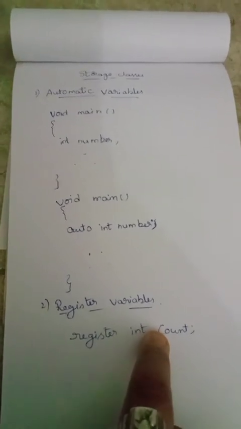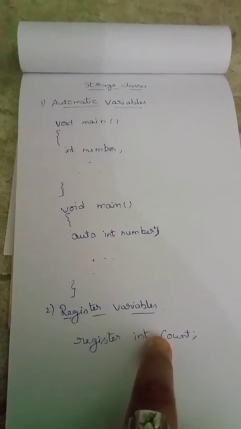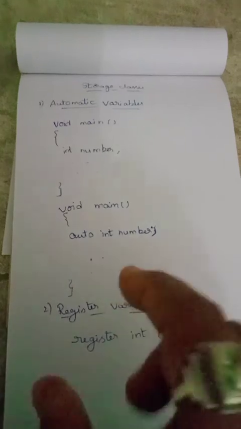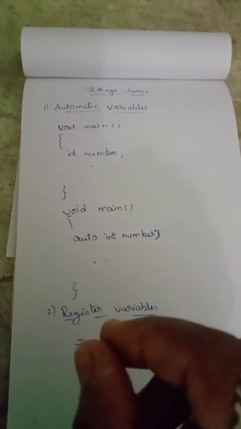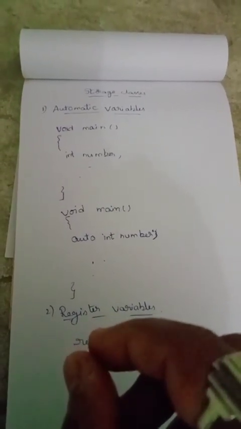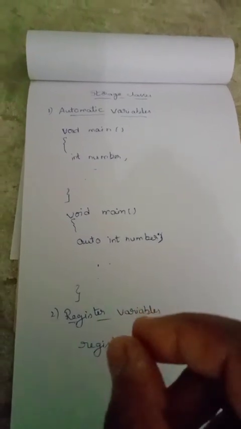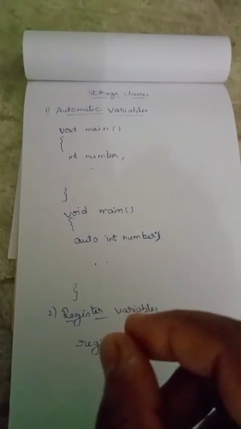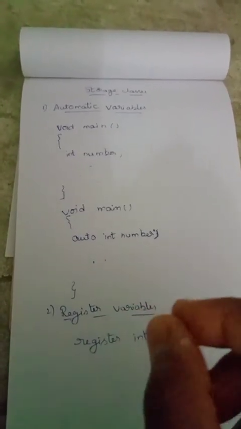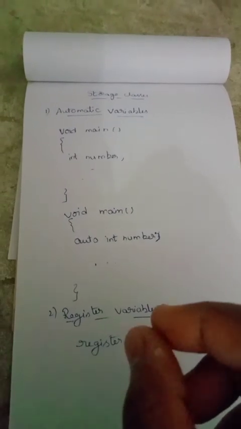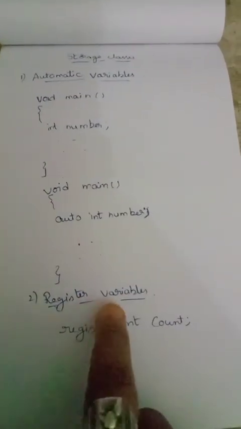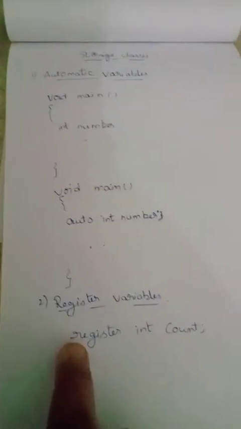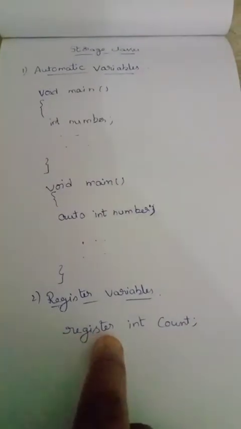Since only a few variables can be placed in the register, it is important to carefully select the variables for this purpose. However, C++ will automatically convert register variables into non-register variables once the limit is reached. Here we can create the register variables by using the keyword register.